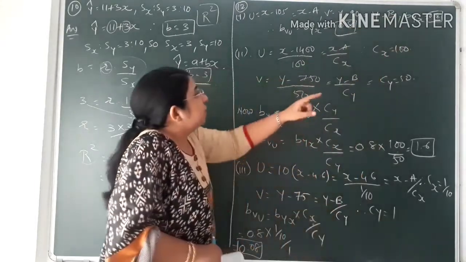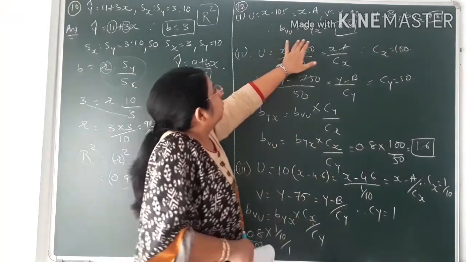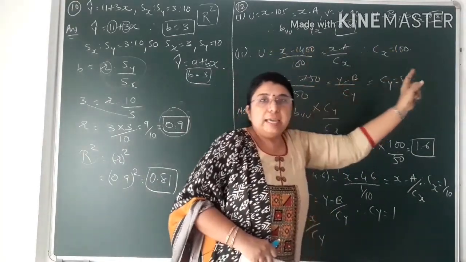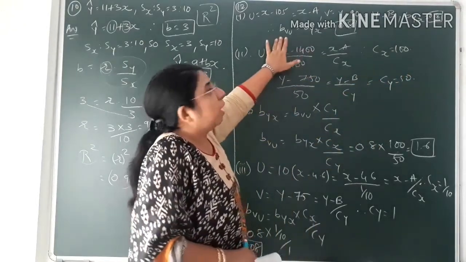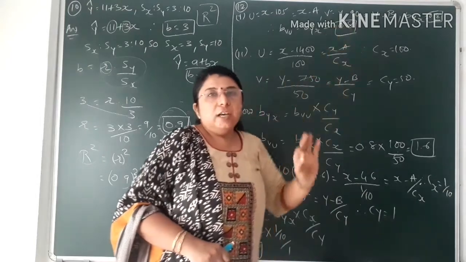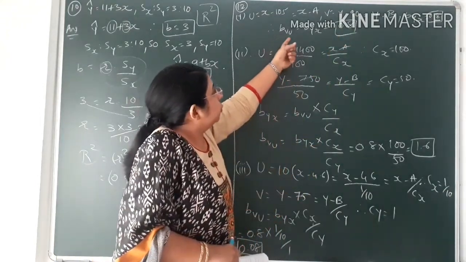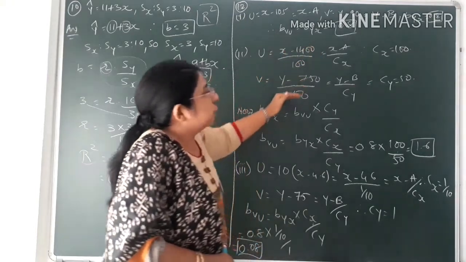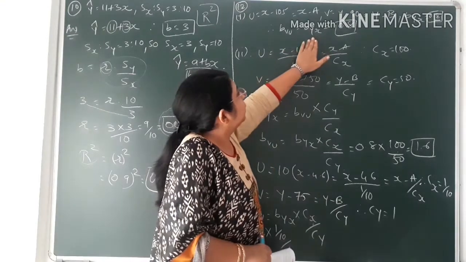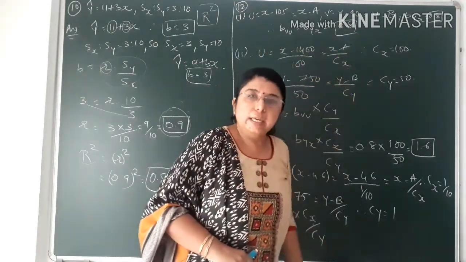Okay, so byx value is given to you as 0.8. So bvu is equal to byx. Whatever is the value of byx, that same value would come for bvu, that is 0.8. So over here we have to find the value of bvu in three different conditions of u and v. So in the first condition, whatever the value of byx, the same value would come for bvu, that is 0.8.